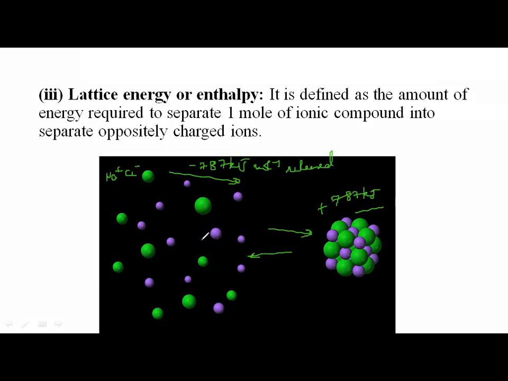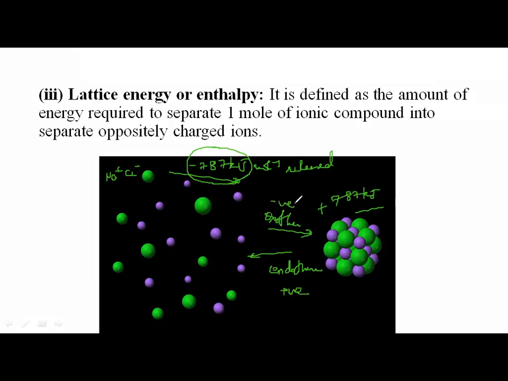Alternatively, you can define it in this form, and then lattice energy will be positive. Or you can define it as the energy released when you combine all the ionic constituents to form an ionic crystal. That is also lattice energy, but it will be negative. In this case, it is endothermic, and in this case, it is exothermic. If it is endothermic, lattice energy always holds a positive value. If it is exothermic, it always holds a negative value.